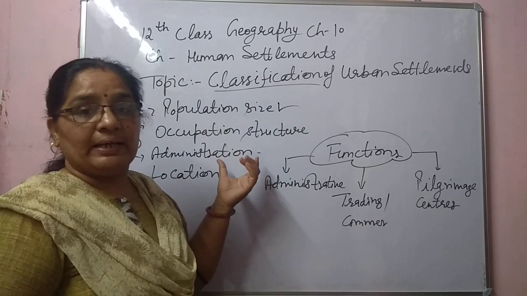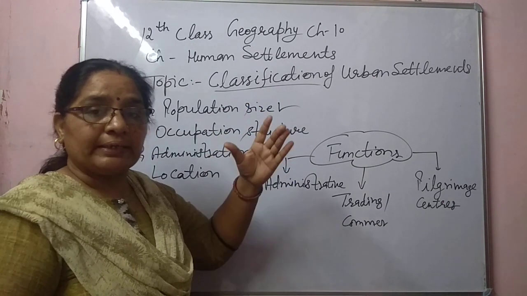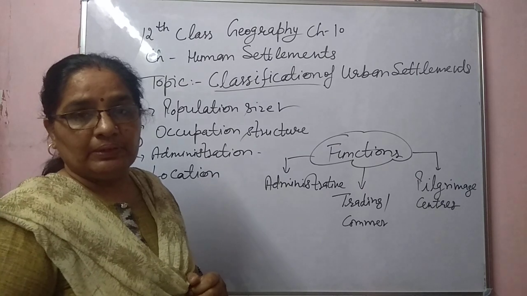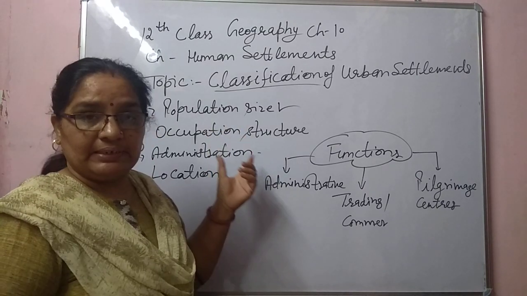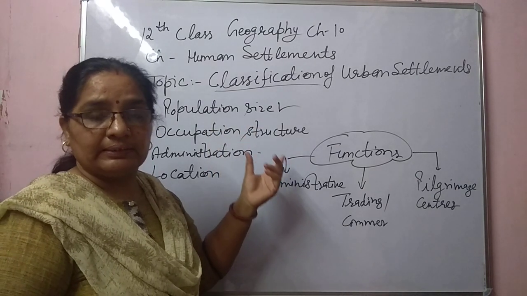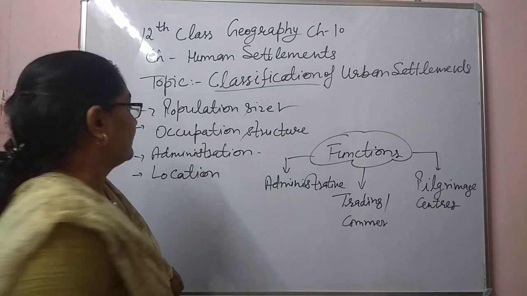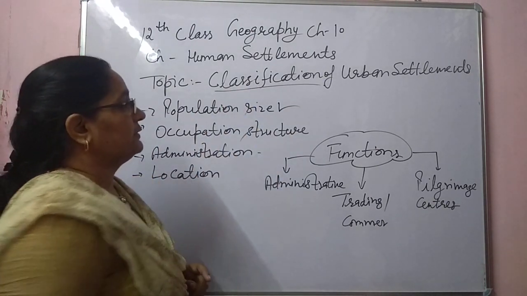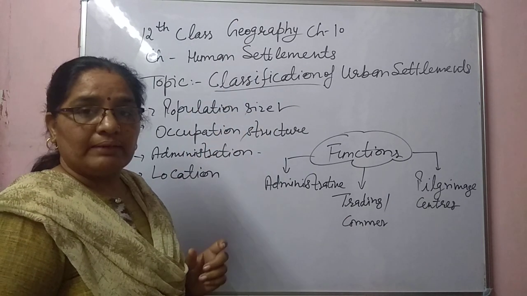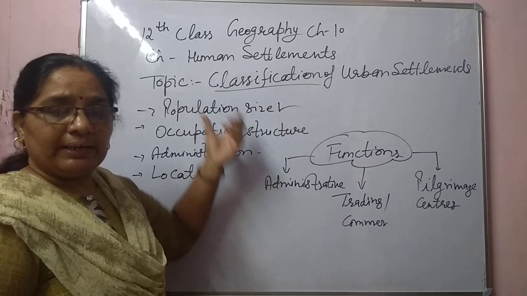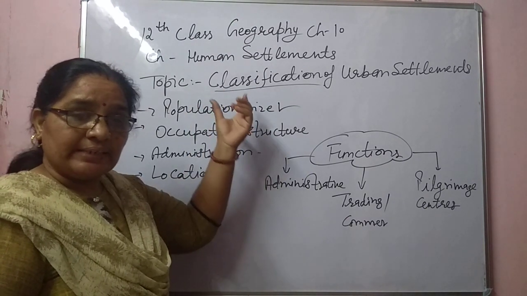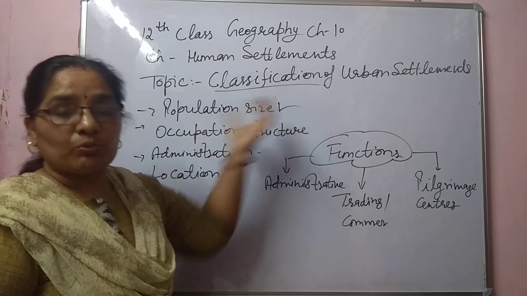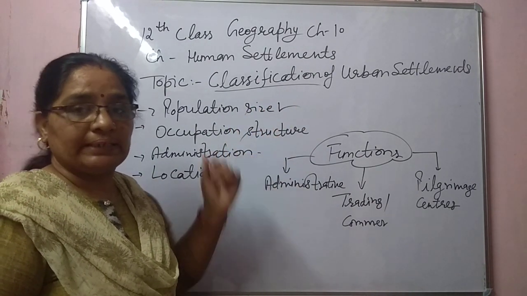In urban areas, people came from the nearby rural areas in search of jobs and better life facilities like education, health, transportation. So the size of population is the main factor of urban settlement. Day by day, the population is increasing in urban areas. People are migrating from rural areas to urban centers.